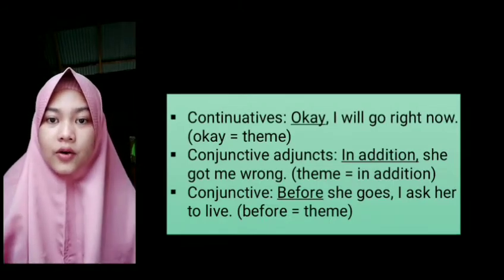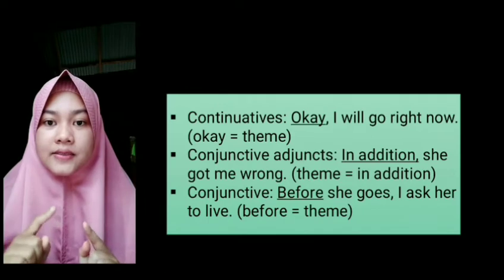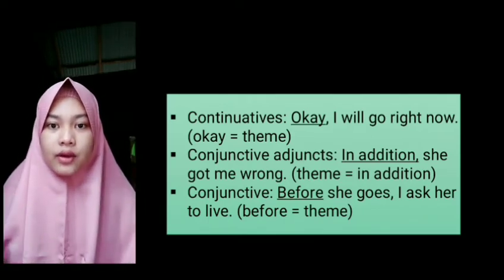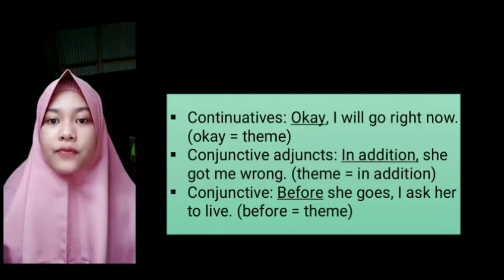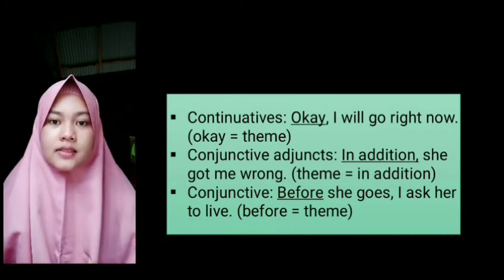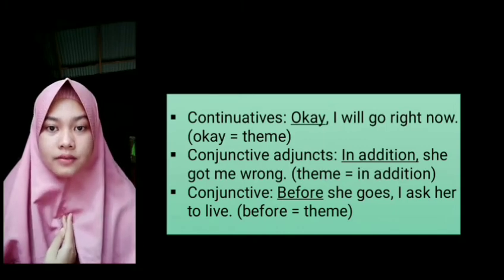Now we are going to the example section. For the example, this first sentence is, "Okay, I will go right now." Okay is the first word of the sentence and it is a continuative, so it is the theme of the sentence. The second example of this part is, "In addition, she got me wrong."